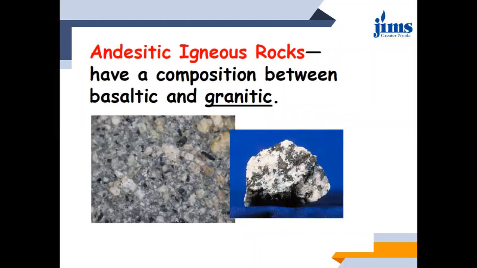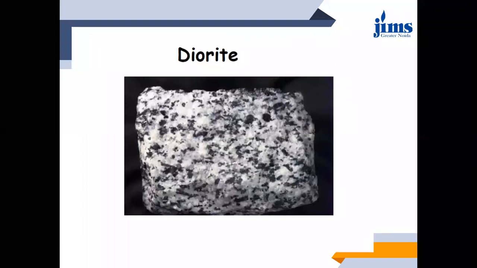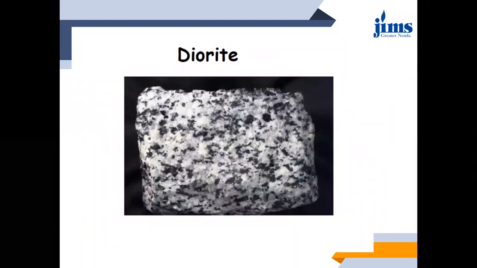देन देयर इज योर andesitic igneous rock. They have a composition between basaltic and granitic. Okay, this is neither totally granite nor totally basalt. So this is some in between rock, but again it is an igneous rock. Then this is an example of diorite.